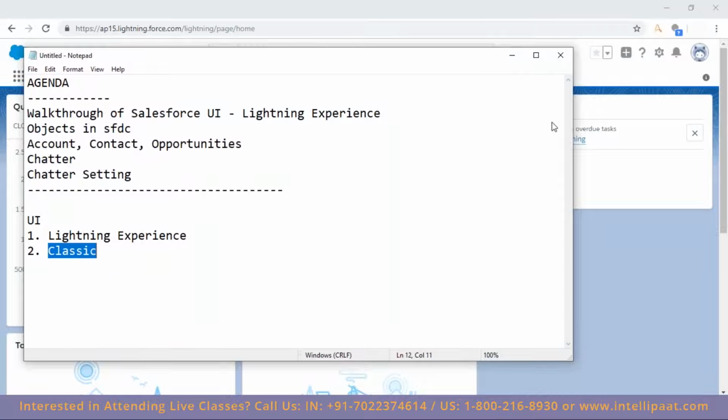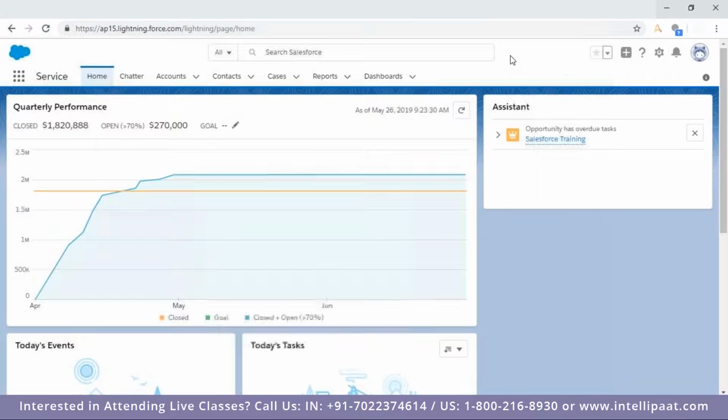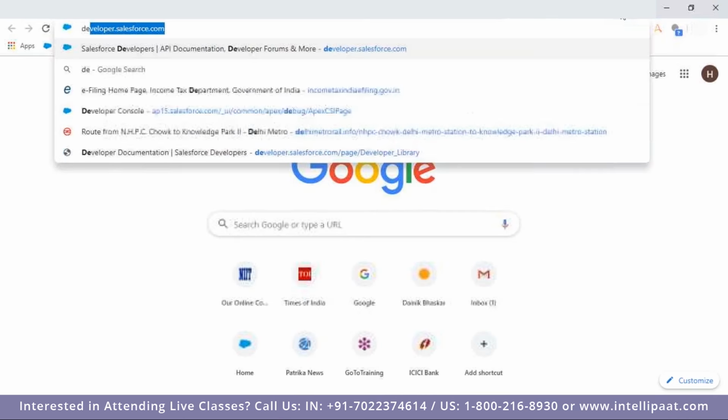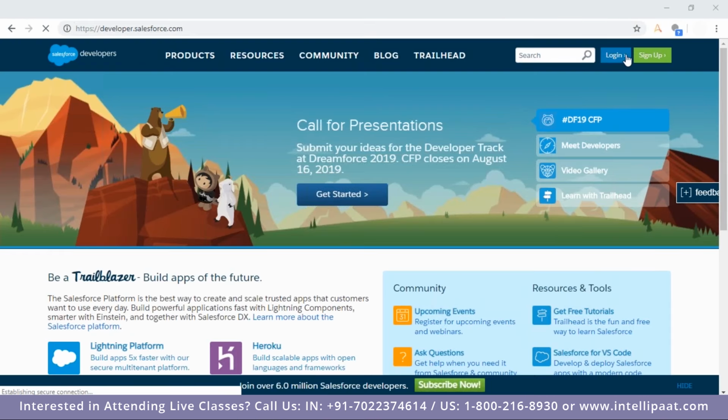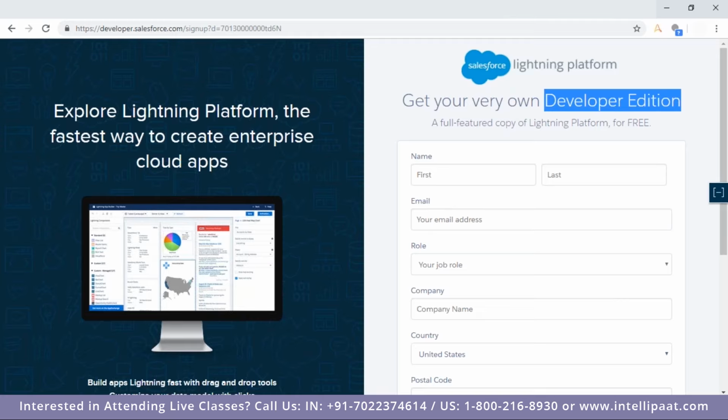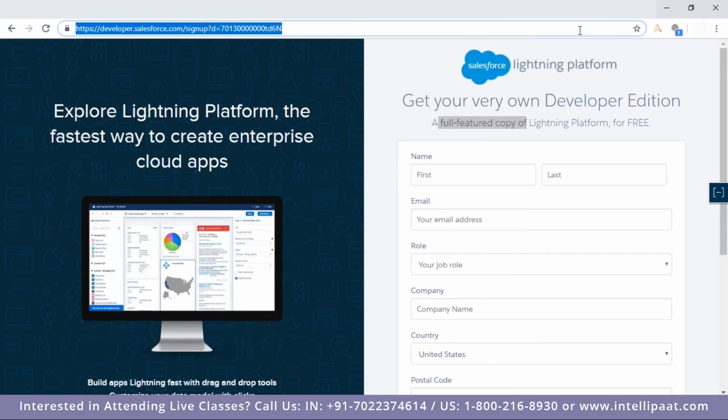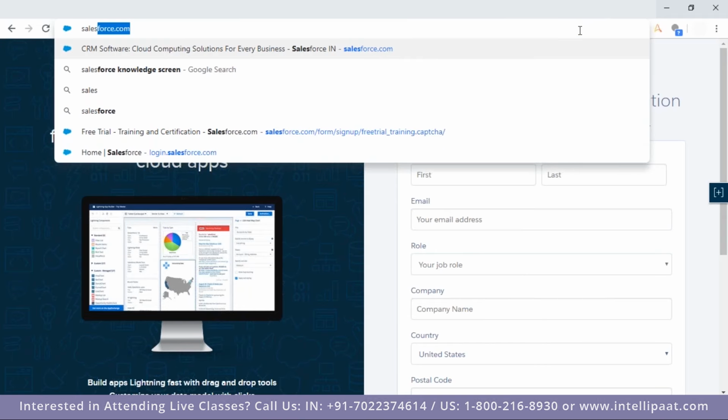So in Lightning and in Classic, let me show you. When you are starting with that, I hope everybody has that developer account. If not, then please go to developer.salesforce.com and you can get it from here. You can sign up, fill the form and you'll get it. This is for the developer edition, and this is lifetime free and full featured.